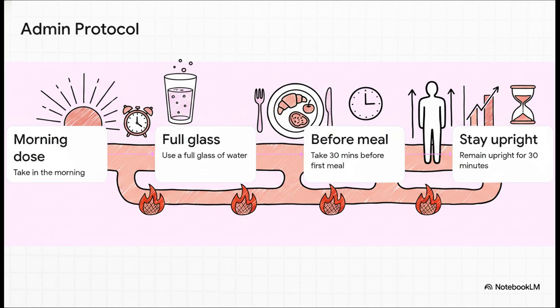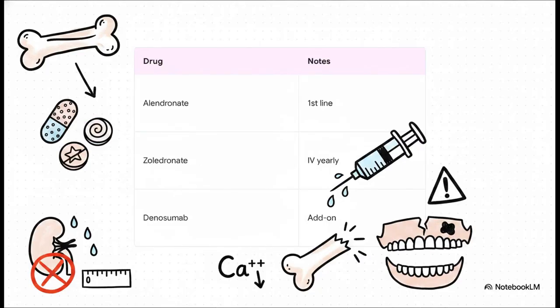Why this intense, military-style regimen? Because if you fail to instruct them properly, they are at massive risk for esophagitis, which is the most highly tested and clinically common adverse effect of these drugs. Carefully map out the anti-resorptive hierarchy. We highly prefer oral alendronate as the practical first-line choice, with risedronate or ibandronate as oral alternatives. However, if oral compliance fails or is just unfeasible, we seamlessly pivot to utilizing yearly intravenous zoledronate.